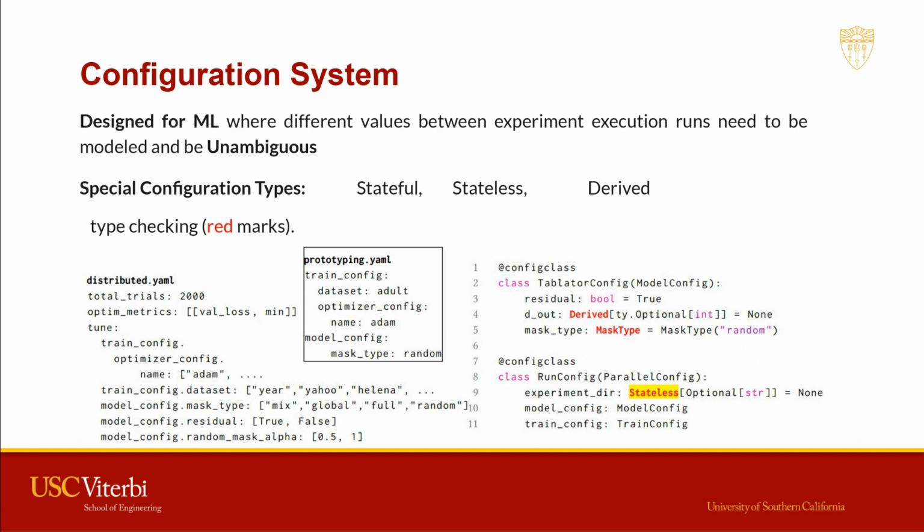For example, the experiment directory will be annotated as stateless. Specific to machine learning research is defining configuration attributes that are derived during execution. For example, the output size of a neural network can be based on the dataset definition, like the number of classes in the dataset. Last, the Pythonic definition of the same configuration allows us to avoid errors due to misconfigured experiments and the dynamic inference of the configuration.